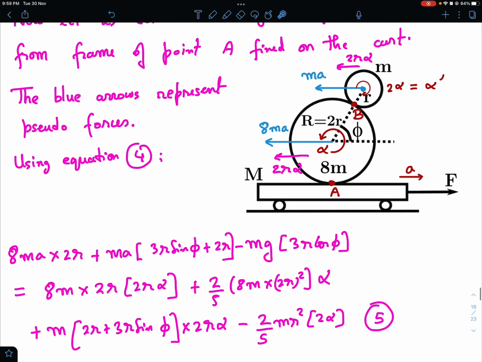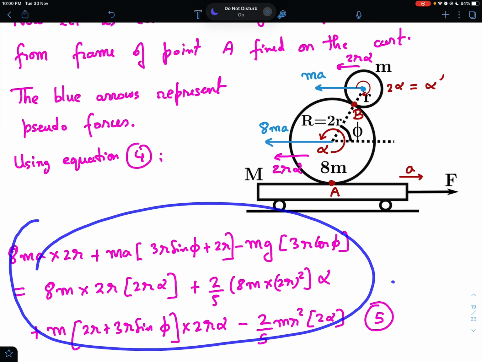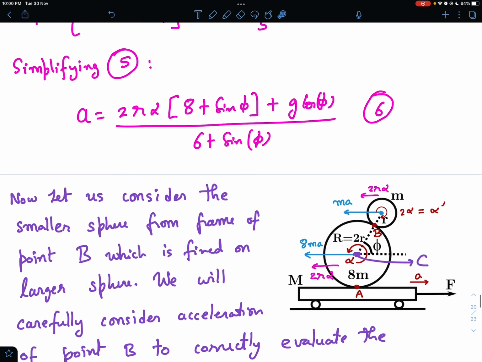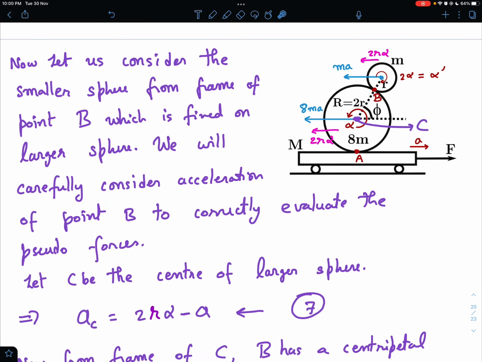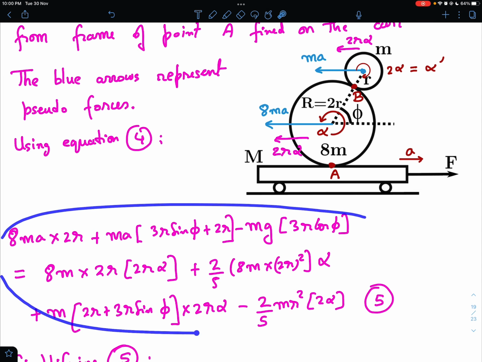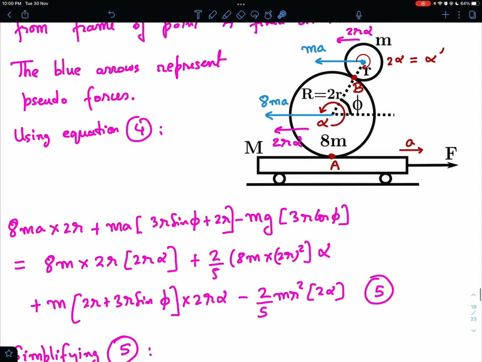And if you see, this equation has got only two unknowns. It has got only A and alpha, and everything else is known. Moreover, it's not quadratic and not a trigonometric equation in A and alpha, it's just a linear equation in A and alpha. Of course we can simplify and combine the terms, but I'll skip the simplification. Just keep in mind that this is a linear equation in two variables and it can be simplified very easily. It's not trigonometric, it's not transcendental, it's just linear.